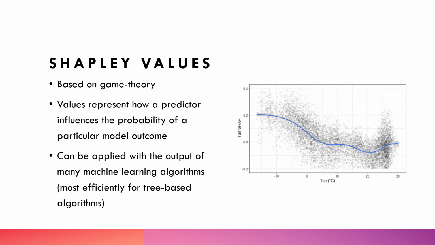A third method that I cover in this textbook chapter is Shapley values, which depict the functional relationship between a predictor variable and the predictions, and these are actually based on game theory. These outputs can also be very visual and can be applied to the output of many different machine learning algorithms, also making them quite a nice method to use. However, they can be very computationally expensive.